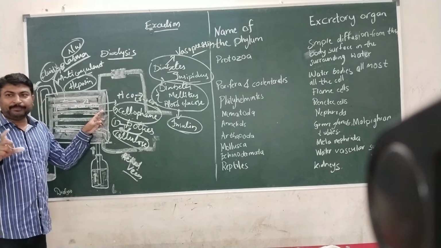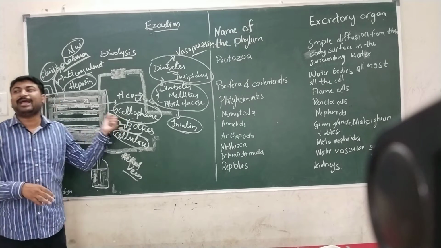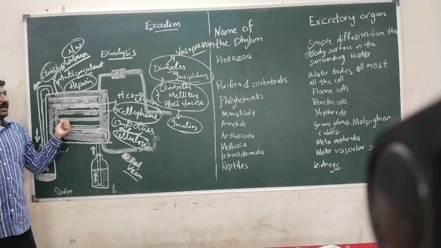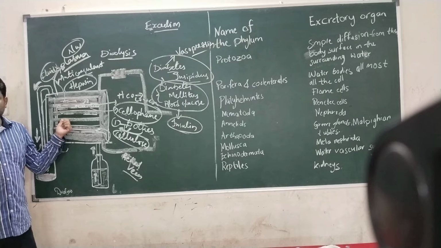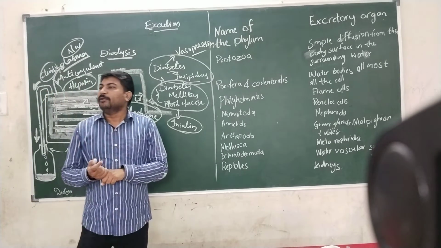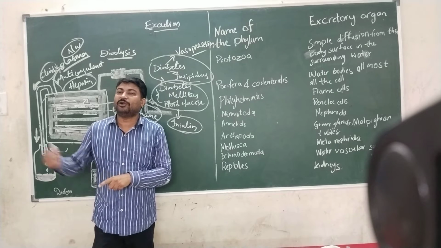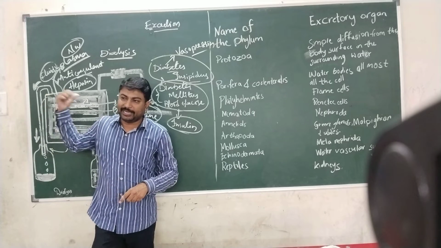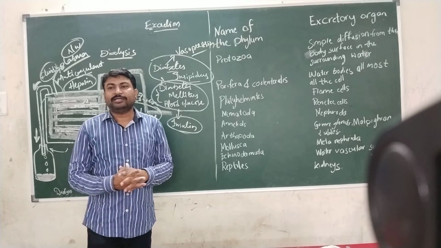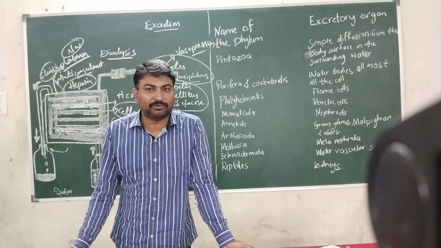In our kidney, the excess amount of water is reabsorbed. That function will be absent in the dialytic machine. The removal of nitrogenous waste will be as it is. Only the nitrogenous waste will be removed; whatever excess amount of water is produced in the body will not be reabsorbed by the dialytic machine. It will be sent as it is into the body. So this is how the dialytic machine works in a person whose kidneys have failed.